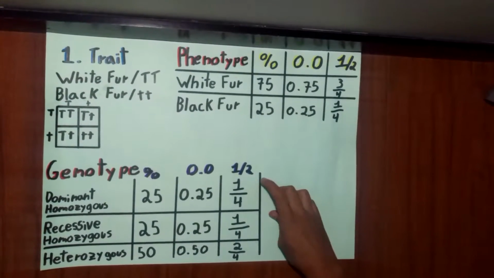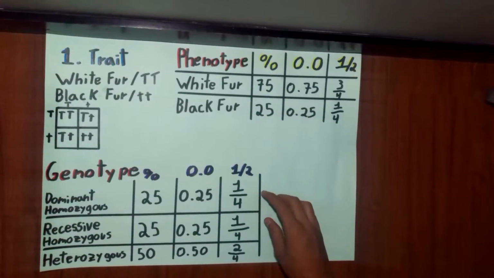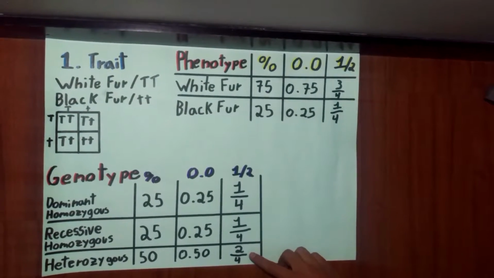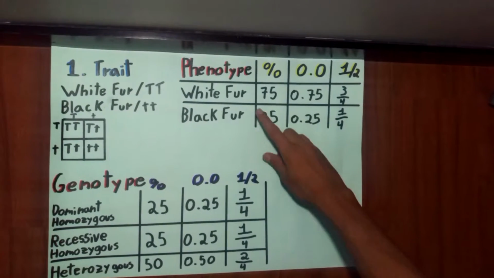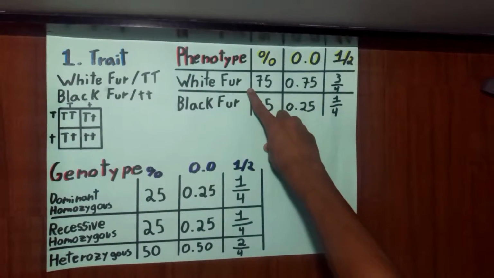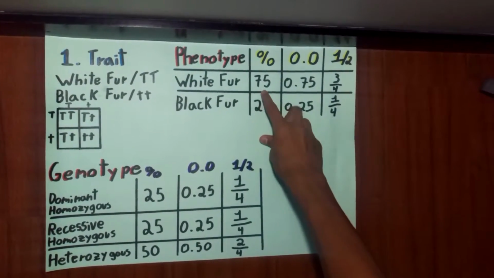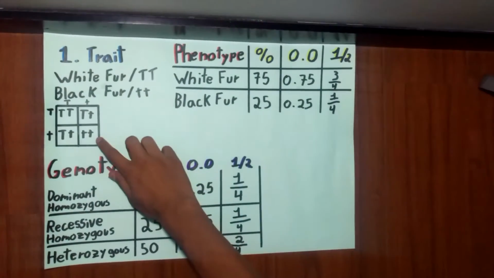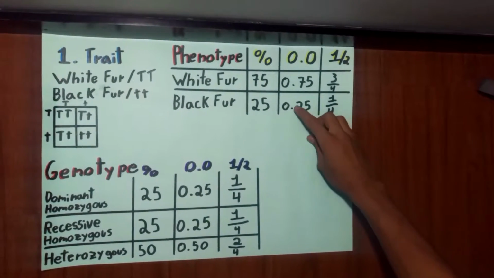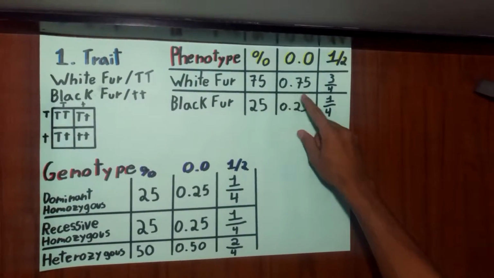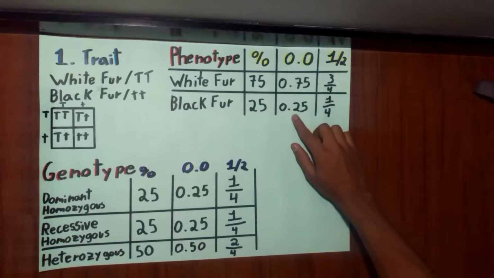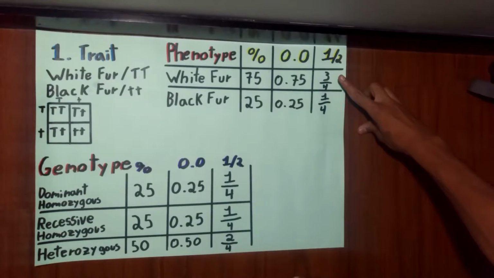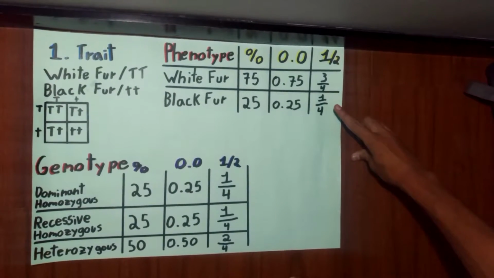In fractions, 1/4 in dominant homozygous, 1/4 in recessive homozygous, and 2/4 in heterozygous. On the phenotype, the white fur and black fur. The white fur has 75%, the black fur has 25%. In decimals, the white fur 0.75 and black fur 0.25. In fractions, 3/4 white fur and 1/4 black fur.